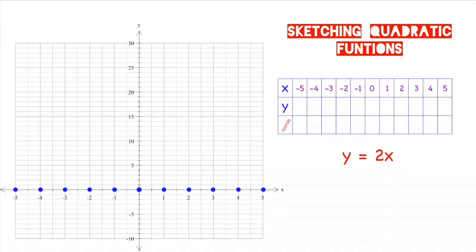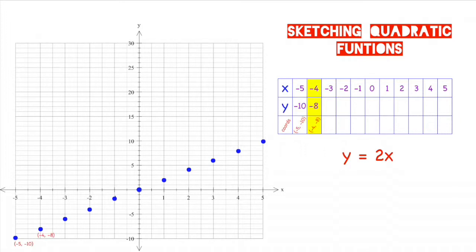So, for example, you can see the y equals 2x function here. What happens is I need to multiply all of my x values by 2. And what this gives us is how high each dot needs to move up along the y-axis in order to form the pattern. So if I put the x-coordinate of -5 into the function, that is y equals 2x, what I get is 2 times -5, which of course is -10. So what that does is it moves the dot from -5, 0, all the way down to -10 along the y-axis in order to follow the pattern.